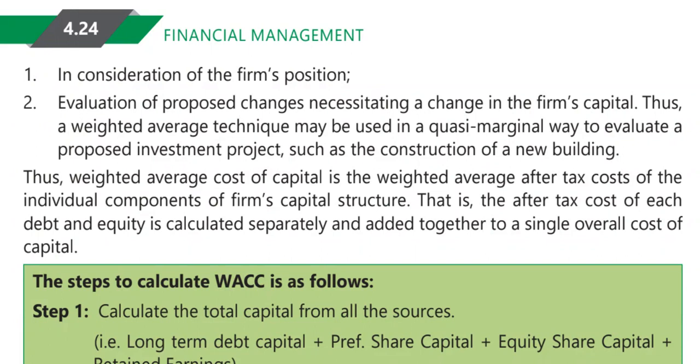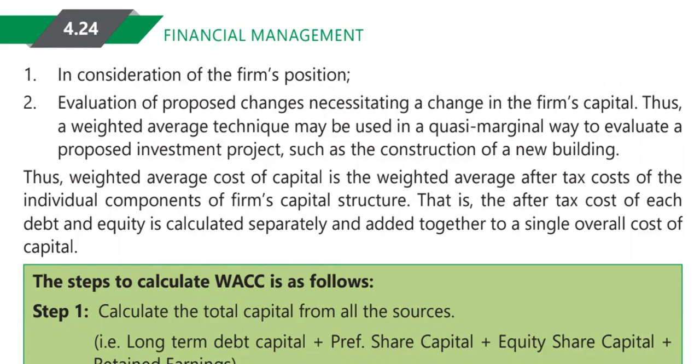Okay, so weighted average cost of capital is the weighted average after-tax cost of the individual components of the capital structure. Whatever sources are there in the capital structure, we need to take them as after tax. If it is before tax, we have to reduce the tax component, and we will get the after-tax cost of each individual component of the capital structure.